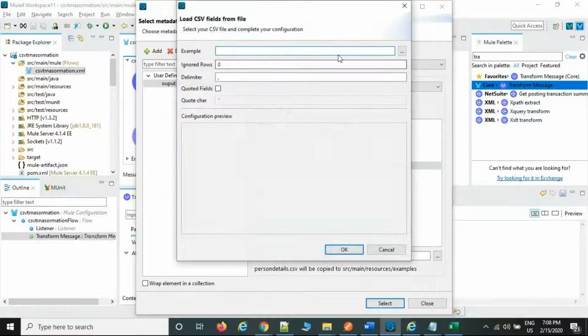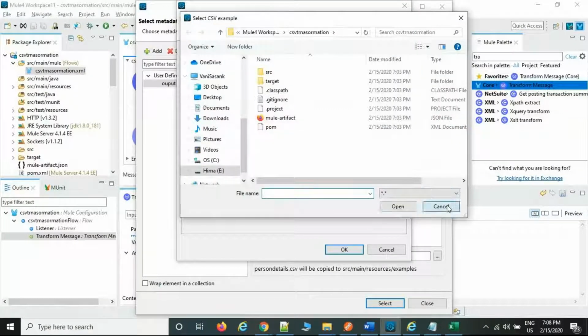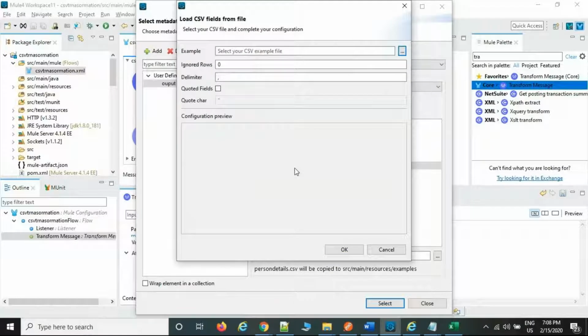Or else this is also one approach. You can import from the location, just browse it. Whatever file you want, you can import it, where it is going to be generated as a sample file structure. That includes keys and values only, column headers and values. Okay, and this is the delimiter separator. By default, each element is separated with a comma, that is nothing but a CSV file. Sometimes they don't want a comma, they are expecting a star, an exclamation mark, an ampersand, or a pipe symbol. So there are multiple ways they expect the file. If you want, you can modify it here also.